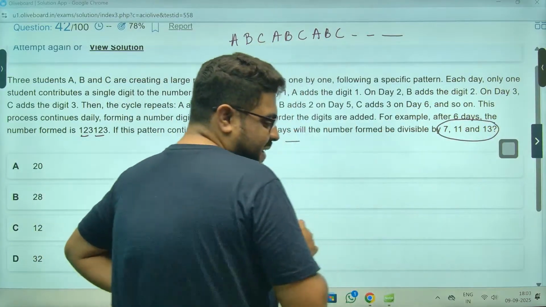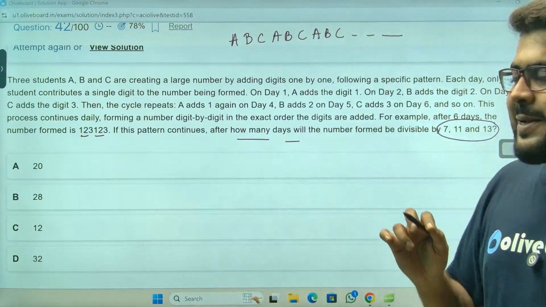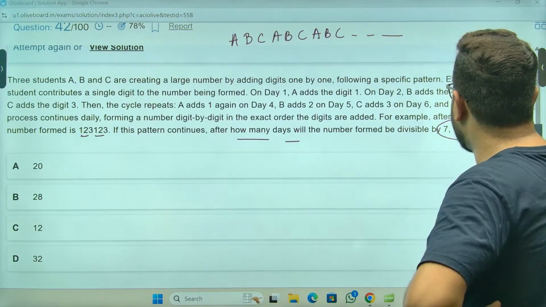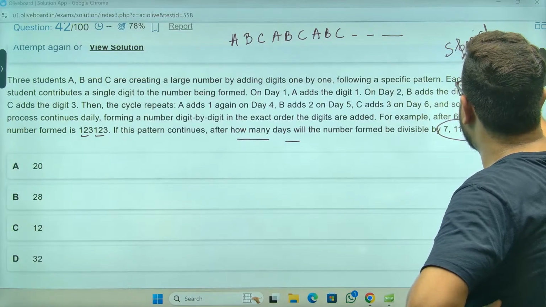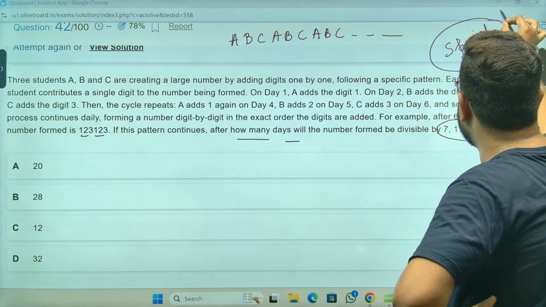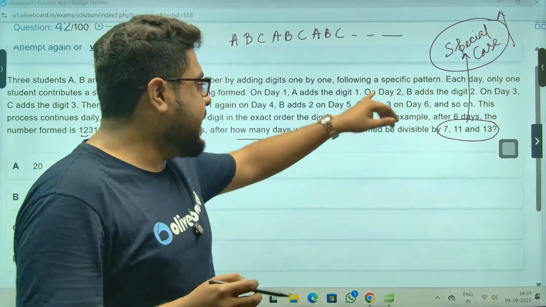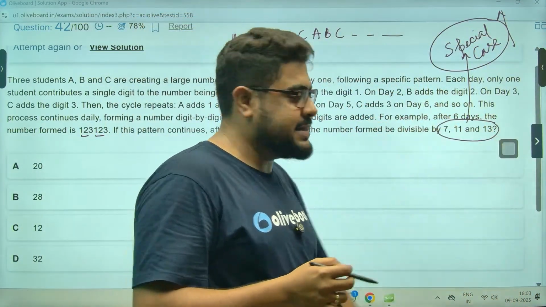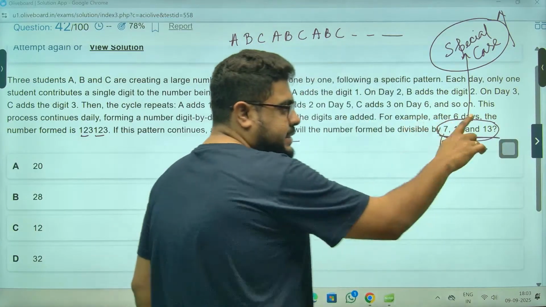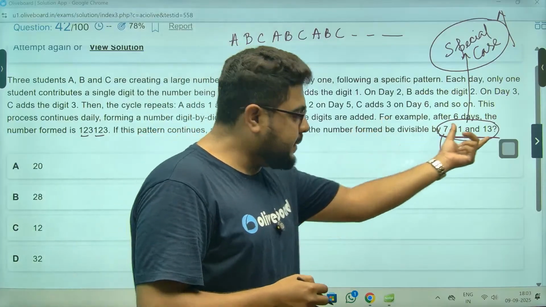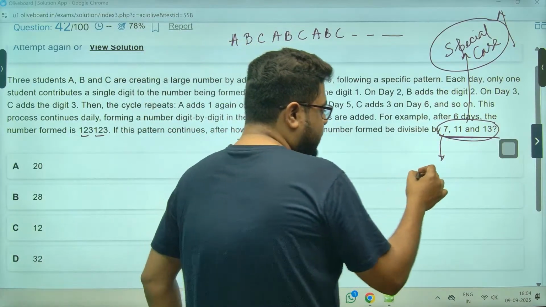It's a very innovative way of asking a very simple question, and this is a special case. If you have followed my batches in number series, I have mentioned this multiple times, starting from foundation: 7, 11, 13 is a very special case. All these three numbers are prime numbers, so the LCM will be the multiplication only. It will be 1001.